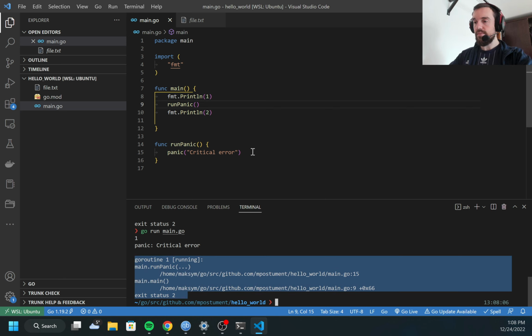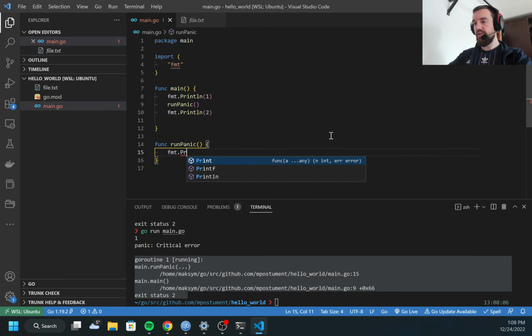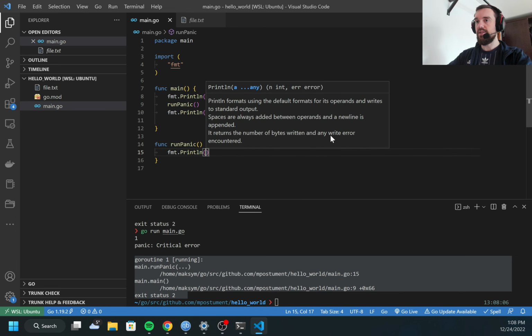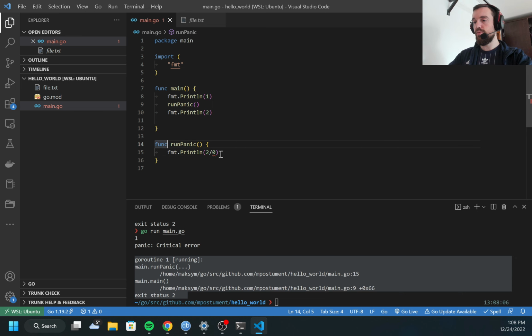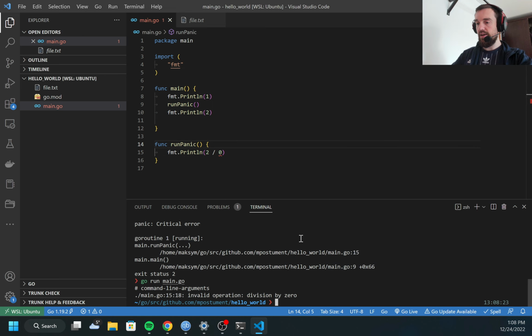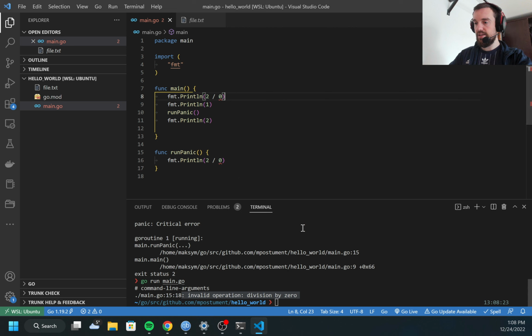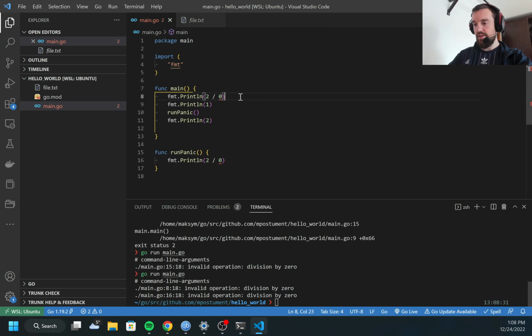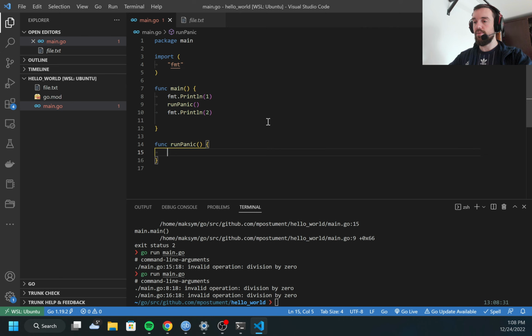Also, I don't have to call panic manually, I can run something which is not supported in Golang, such as 2 divided by 0. Maybe if I call it right here, it will be a panic. Let's try. Not really, but the idea is the same: this is not allowed, and the execution of the program stopped.